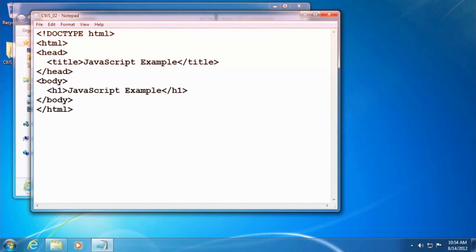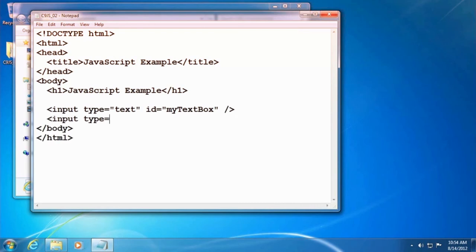Great. And so now what we want to do is, first of all, we're going to add some more HTML to our body section. I'm going to add an input type equals text, ID equals my, uppercase T for text, uppercase B for box, and then below that I'm going to type in input type equals submit, value equals click me, and then I'm going to add an onclick equals, and then empty double quotes for now. We'll come back to that in just a little bit.